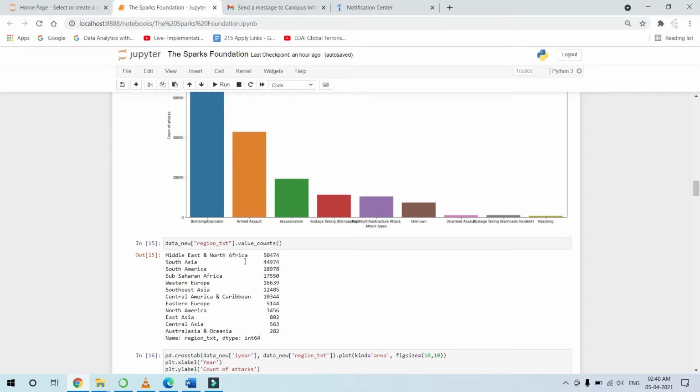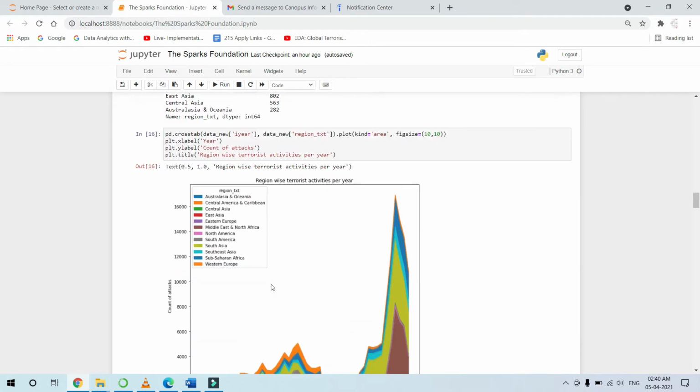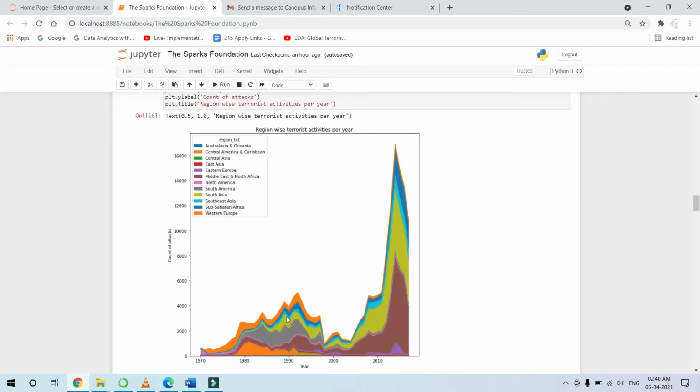This shows how many attacks are faced by each region. As we have discussed earlier, the Middle East faced the highest number of terrorist attacks. The figure shows 50,474. Now coming to the cross-tab data, this shows the regions which faced the attacks based on the years. As we can see here, the Middle East and North Africa, this brown part indicates that region.